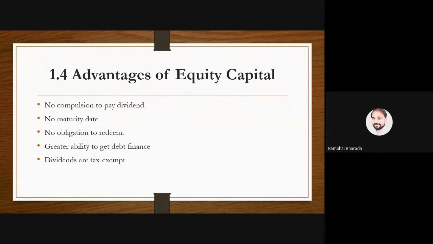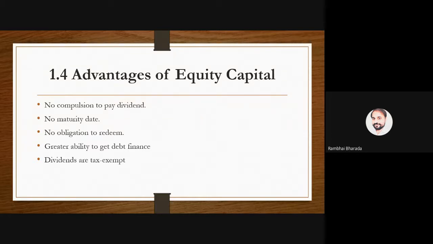Next one, greater ability to get debt finance. Greater ability means if the company has equity shares, it can easily get debt finance from other financial institutes. If you go to the bank and tell the bank manager that I have my own building, my own factory, my own car, my own house, and this much business operation with me,